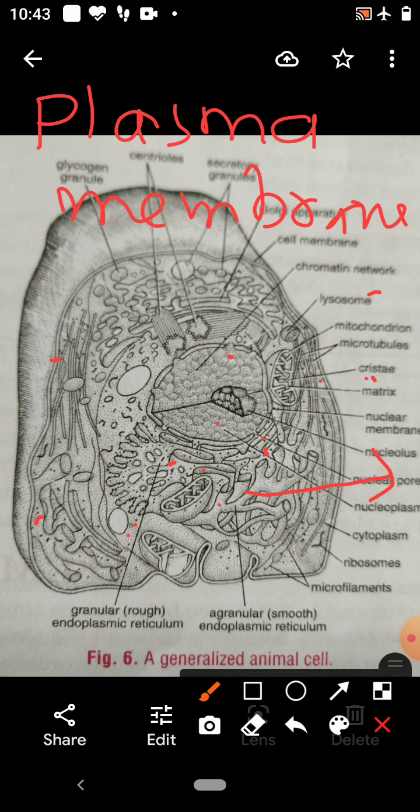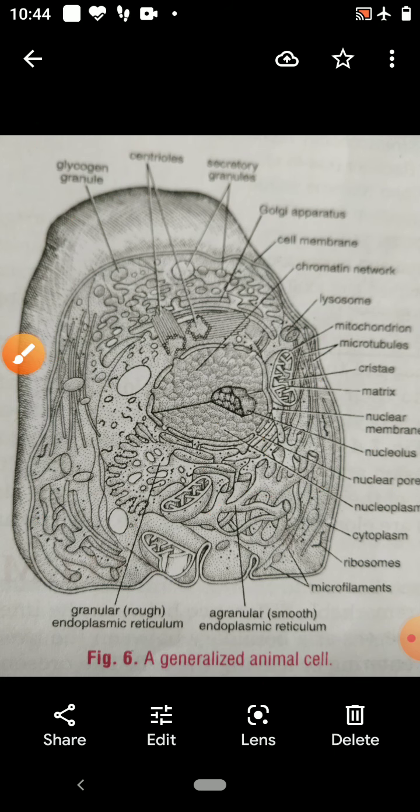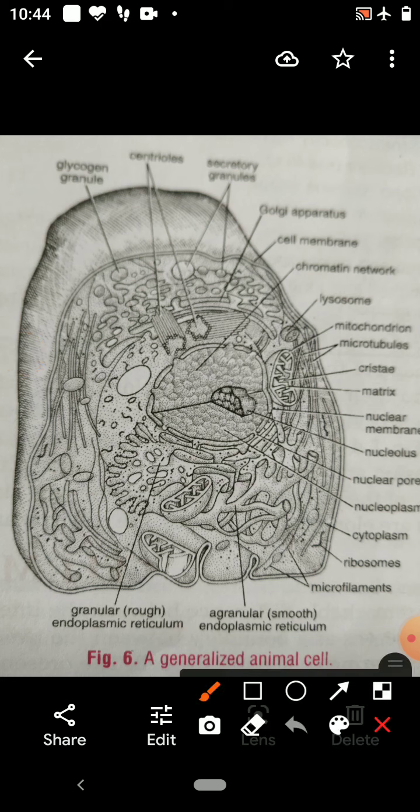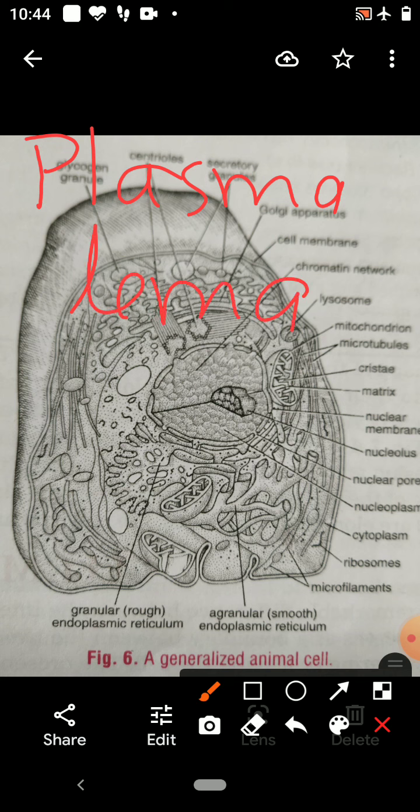J.Q. Plowe gave the name of the cell membrane as plasma lemma. So I told you the cell membrane was called the plasma membrane. Now its one more name is plasma lemma. This name was given by J.Q. Plowe. Later it was called the biological membrane or biomembrane.